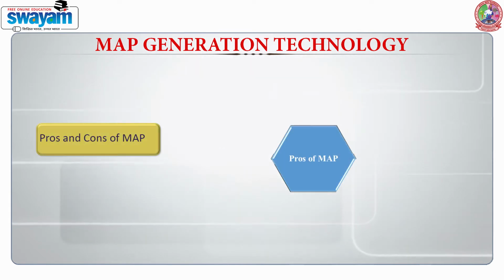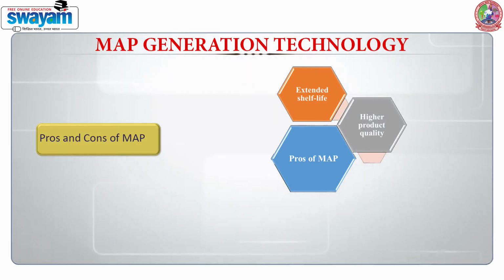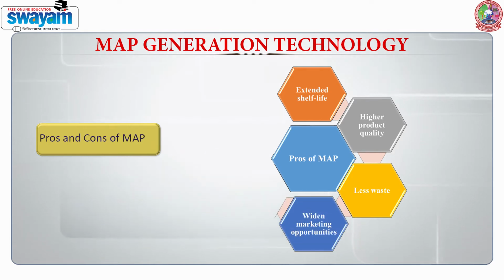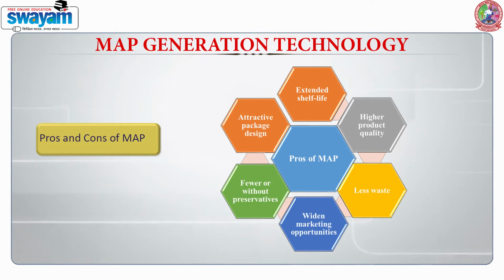Pros of MAP: it can extend shelf life, we can get higher product quality, less waste is generated, it widens marketing opportunities, it uses fewer or no preservatives, and it is available in various attractive package designs.